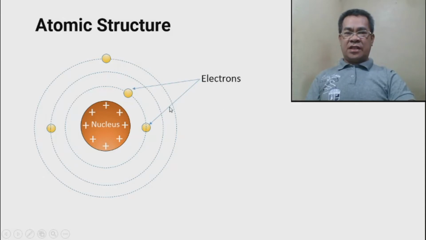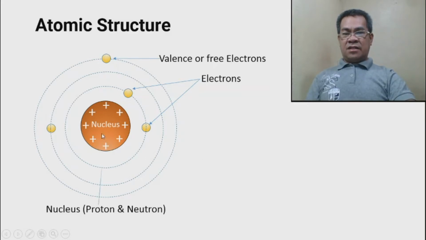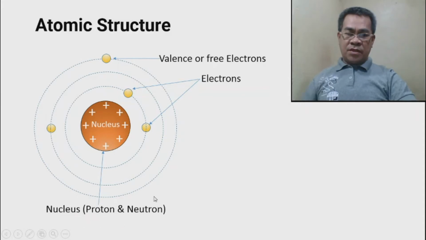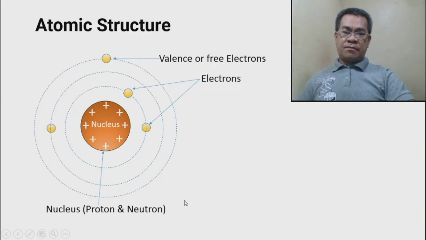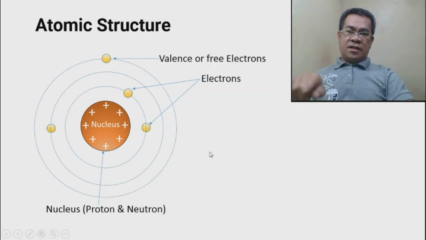So we call this the electrons. Take note, electrons have charge. And we have this, the free or valence electrons. This has the highest energy among the electrons, the outside ring. And this one is the nucleus. Again, the nucleus is composed of protons and neutrons. Okay, so the electrons keep on orbiting around with energy.